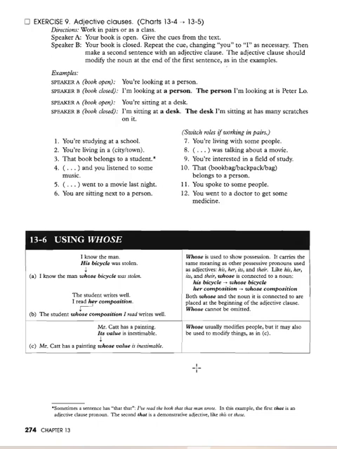So I know the man whose bicycle was stolen. Whose bicycle was stolen is the adjective clause that modifies the noun man. Whose composition I read is the adjective clause that modifies the noun student. Whose value is a lot is an adjective clause that modifies the noun painting.